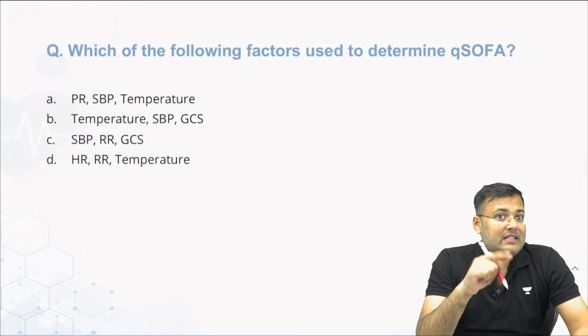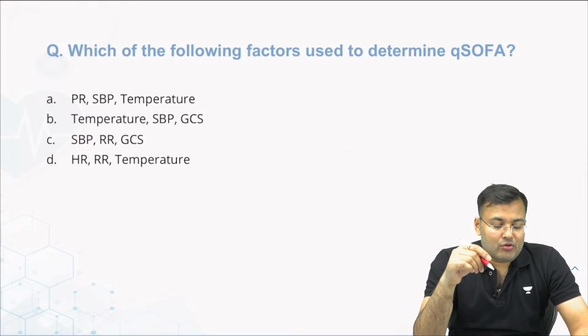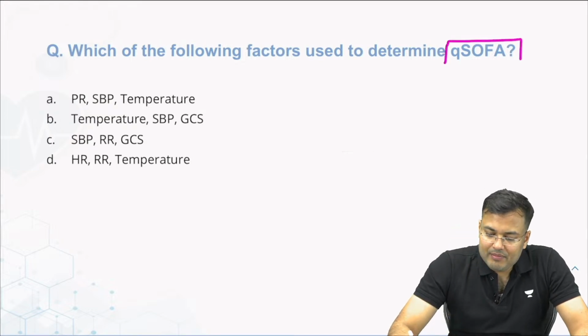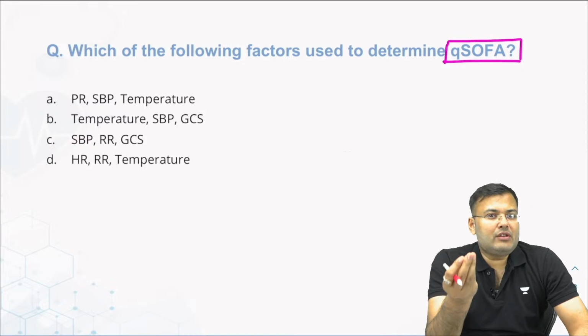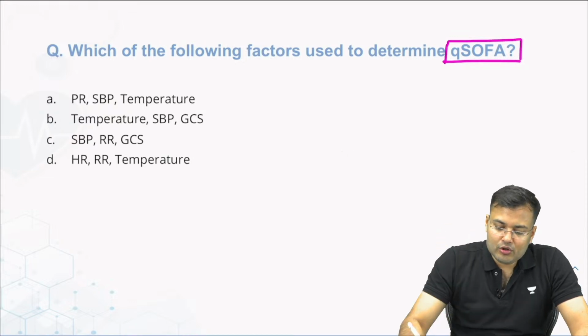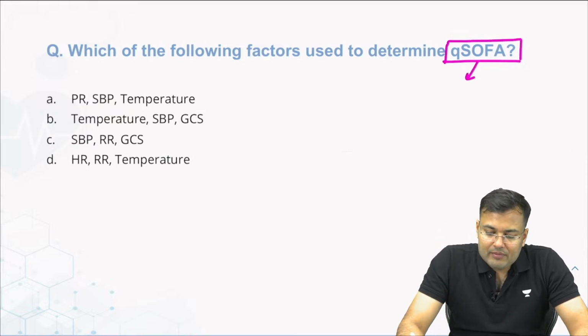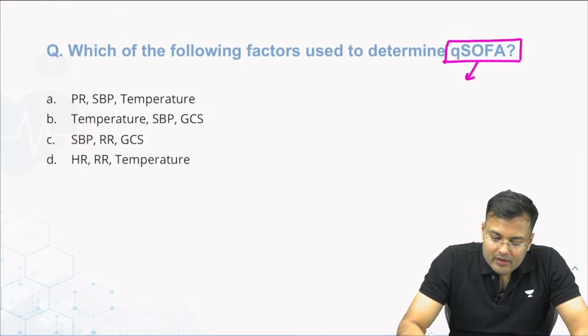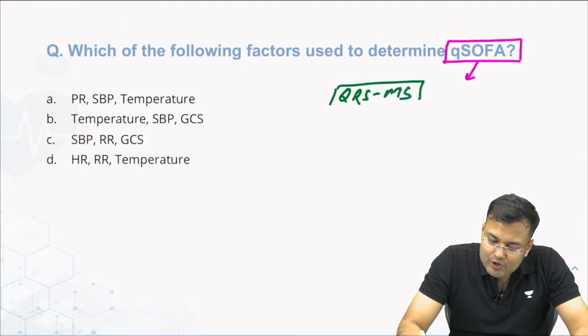When I was taking the last session on Unacademy, I told you that this question will be asked. If you remember my last session, hardly half an hour, I told you that Q SOFA, Bishop, these are very, very important SIRS mods. So Q SOFA, what is the full form? Quick Sequential Organ Failure Assessment. And how to remember? It is QRSMS. Now first let me see how many of you are going to mark the correct answer.